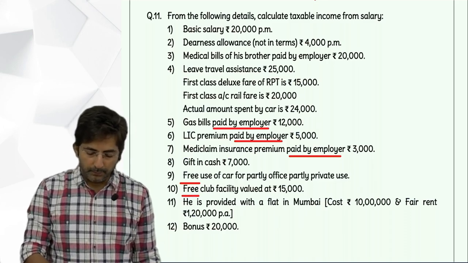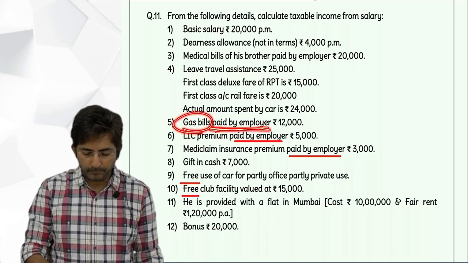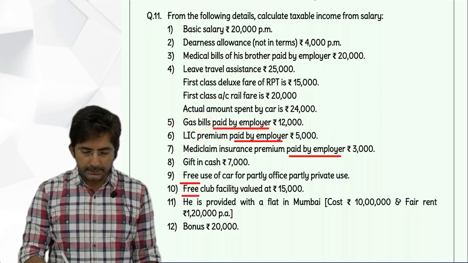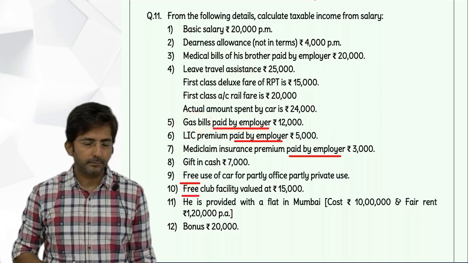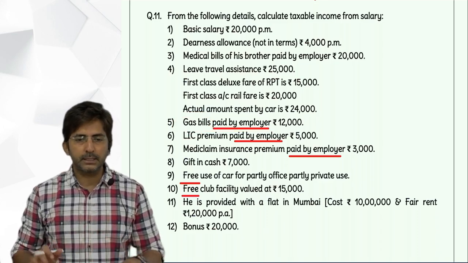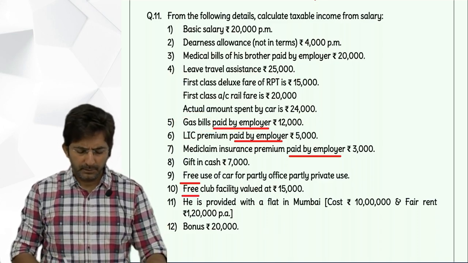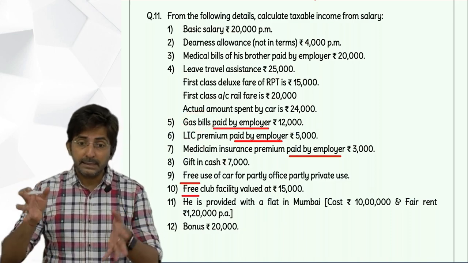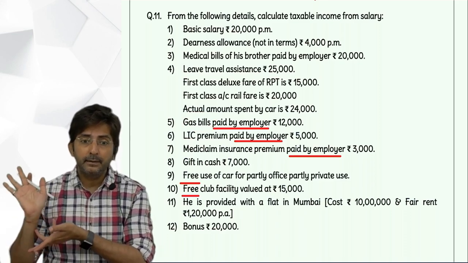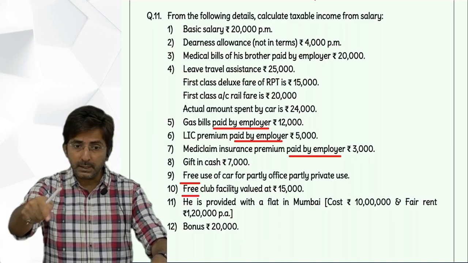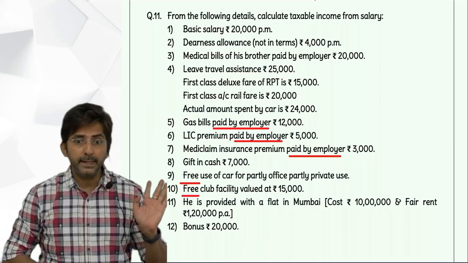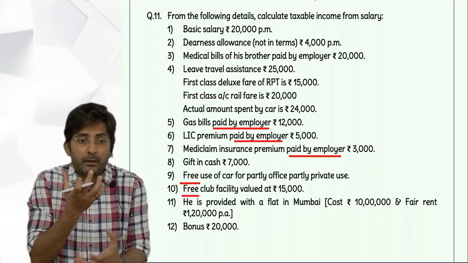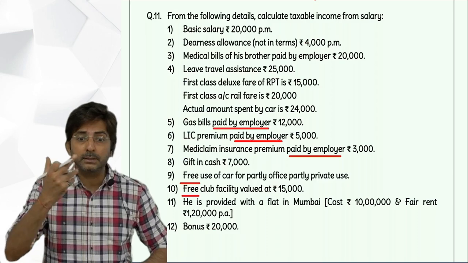So tell me one by one, gas bills paid by employer. This is a perquisite. And is this perquisite discussed in our theory? Anything which is not discussed will be taxable. But did you understand the meaning of this? Your residence gas bills, the company is paying. Gas bill is your personal expenditure, but your boss is paying. It's a personal benefit.